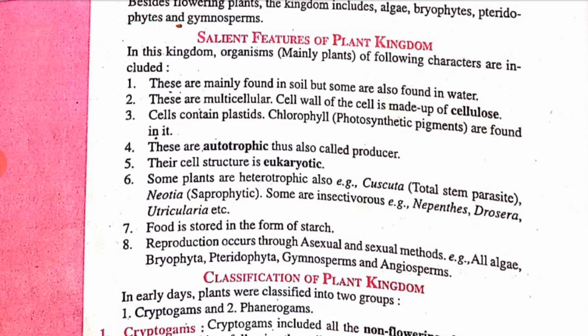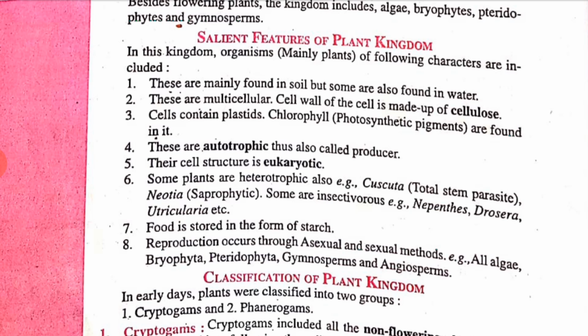In this kingdom, the organisms, mainly plants, have various types of characters. Let's see some of them. These are mainly found in soil, but some are also found in water. These are multicellular and the cell wall is made up of cellulose. Cells also contain plastids and chlorophyll, the photosynthetic pigment.